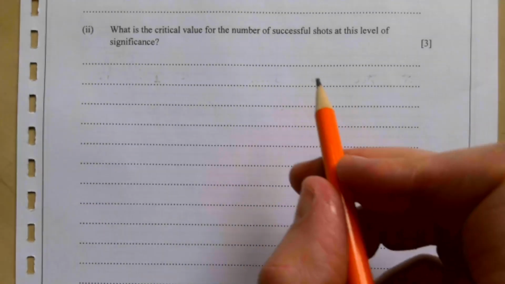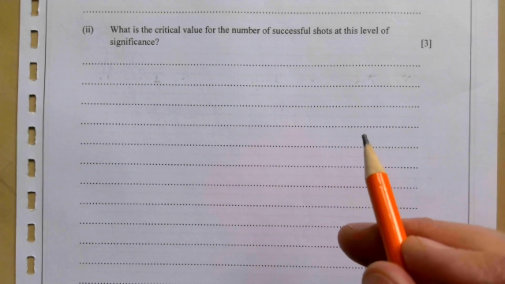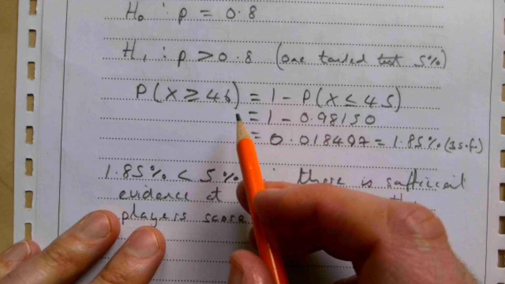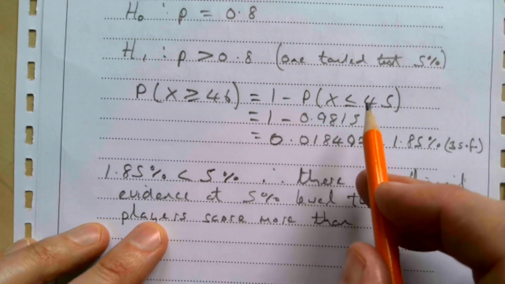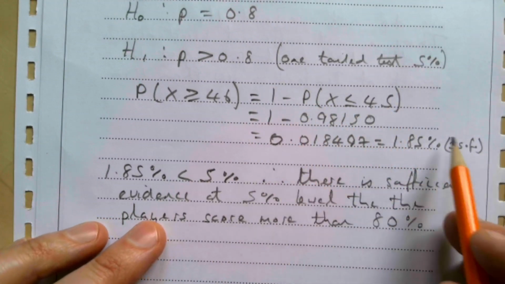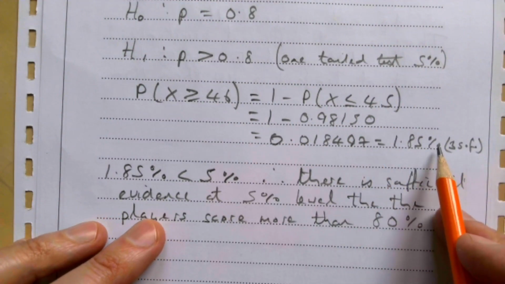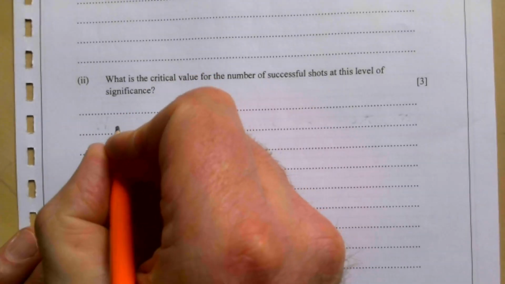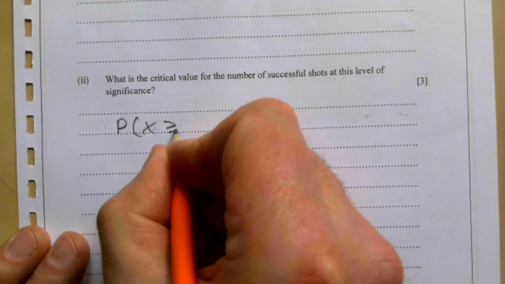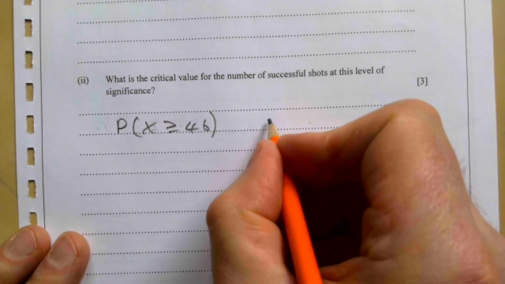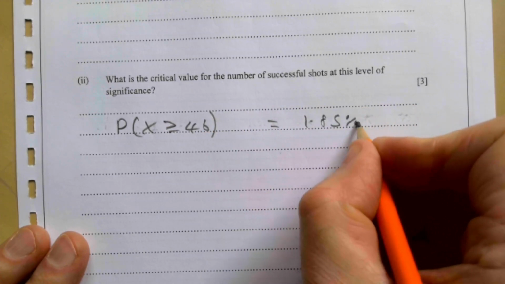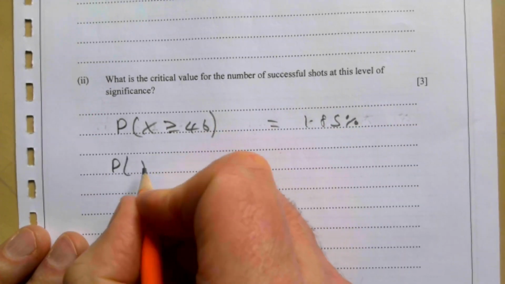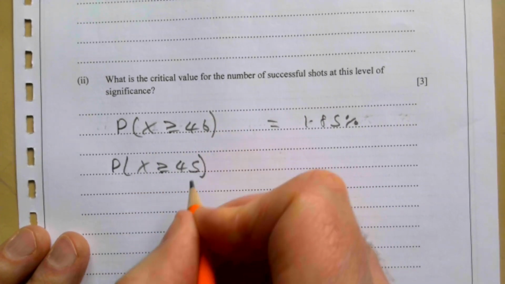What is the critical value for the number of successful shots at this level of significance? So we're going to do the same here. We did it there for 46, and obviously that's well in there. So what about 45? What about 44? At some stage that's going to cross the 5% mark, and that's where we want to check it out. So we've done our 46: the probability of x greater than or equal to 46 was equal to 1.85%. What about the probability of x greater than or equal to 45?